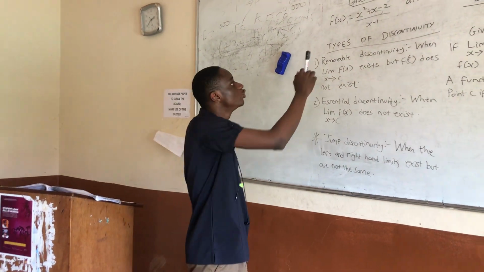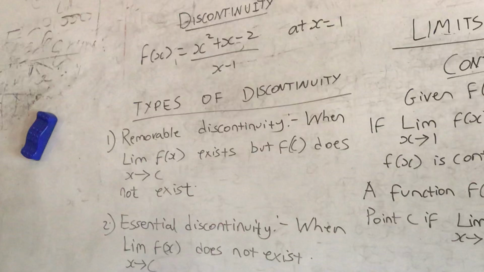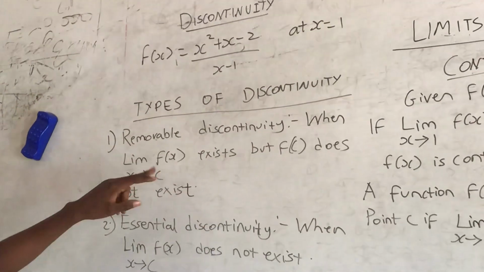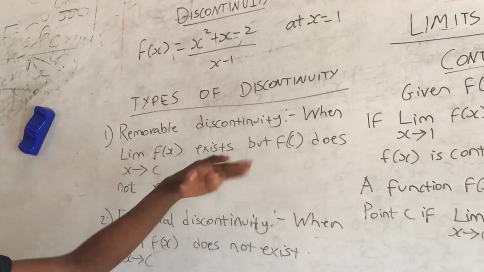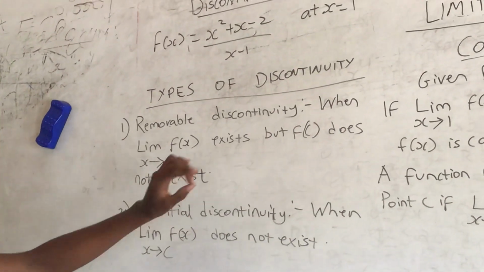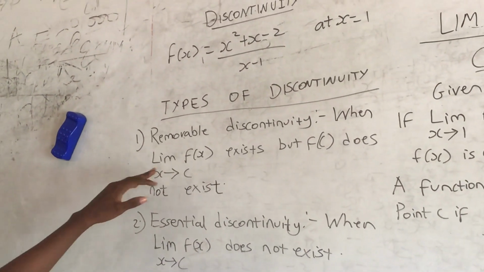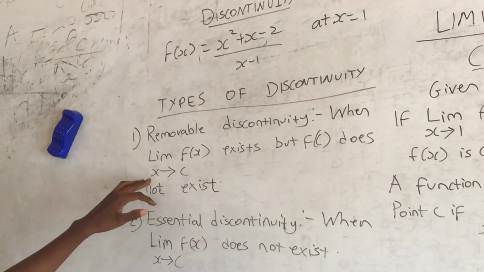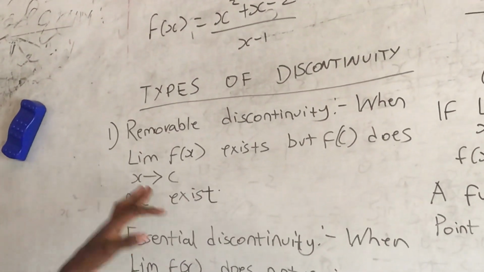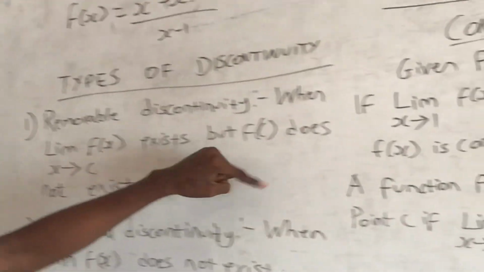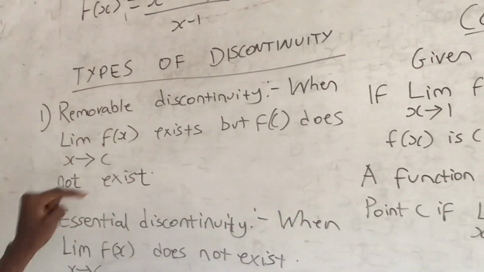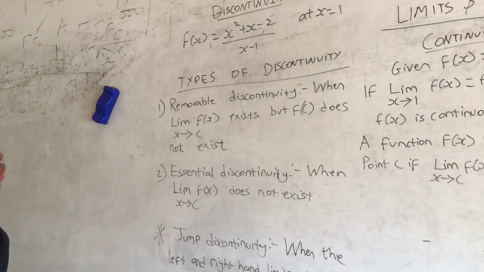That takes us to the types of discontinuity. Under the types of discontinuity, we have removable discontinuity. We are going to apply all these things in questions, but we have to understand them first. When the limit exists as x approaches a particular number c, but the function at c itself does not exist, we have a removable discontinuity.